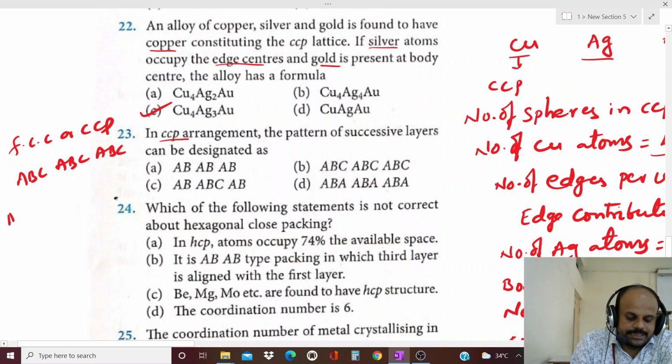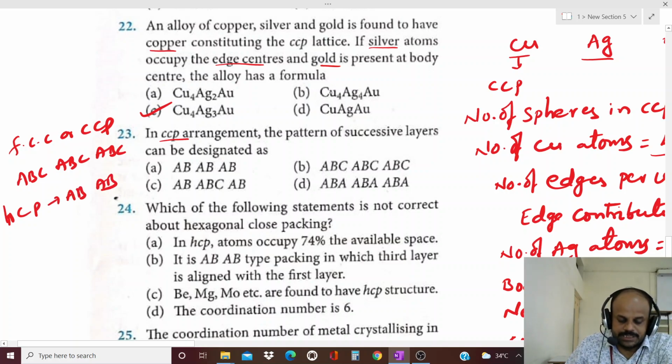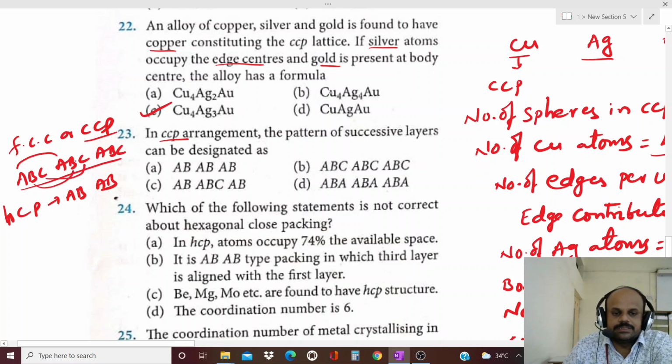If you take HCP, then it is referred to as AB type of crystal structure. But they have given CCP. CCP means which type of crystal? ABC, ABC, ABC. Means the fourth layer is exactly the same as the first layer, the second layer with the fifth one, and the third one is similar to the sixth one. Hence, which option is the correct answer for this question? The second option is the correct answer.